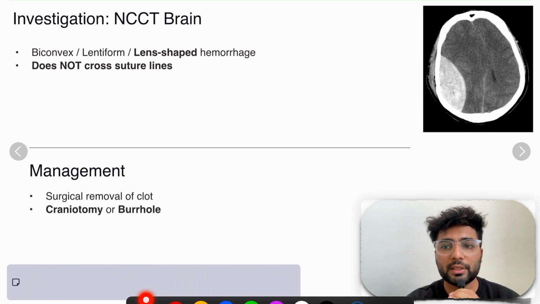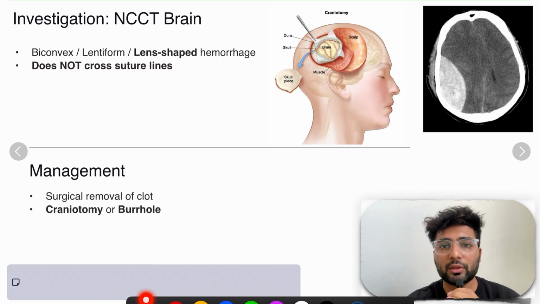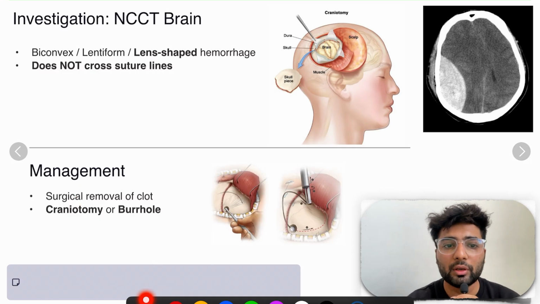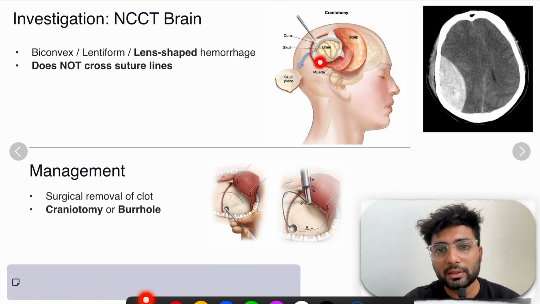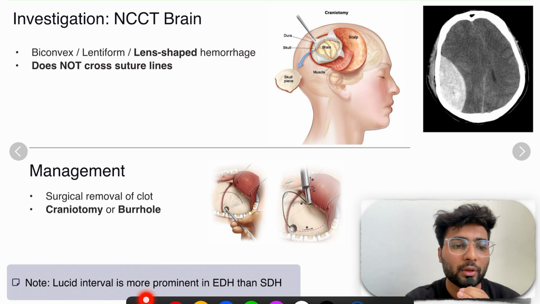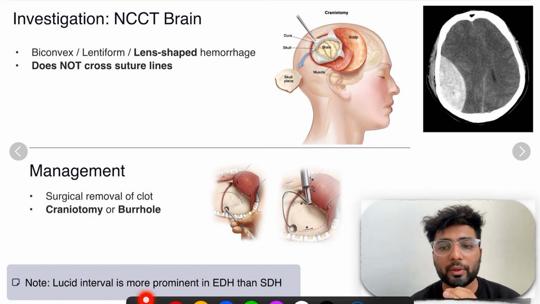What is the management? See, this is an acute condition. If the clot gets bigger in size and compresses the major part of the brain, it can lead to death. So we have to surgically remove the skull piece and remove the clot. So, surgical removal of the clot. Second is craniotomy or burr hole craniotomy, in which we create a hole. See, this is a more invasive surgery, this is a less invasive surgery. So the management is surgical removal of the clot or craniotomy. Now note, the lucid interval is more prominent in extradural hematoma than in subdural hematoma.